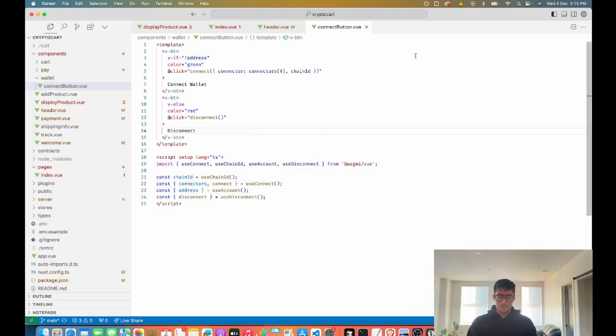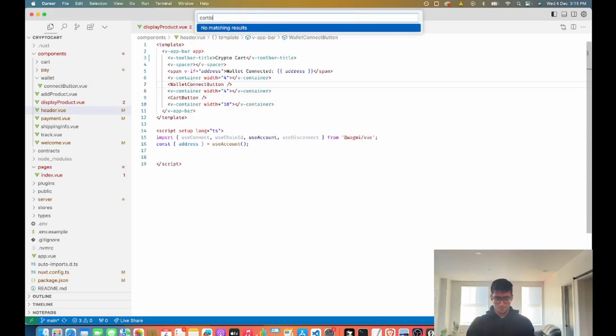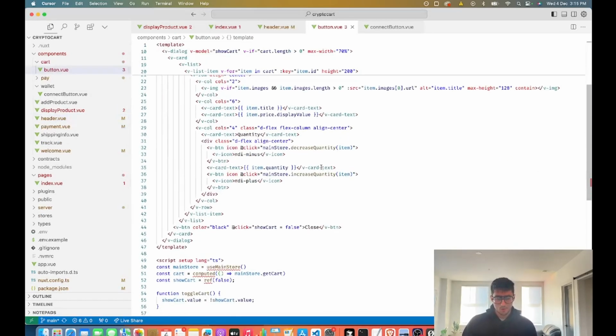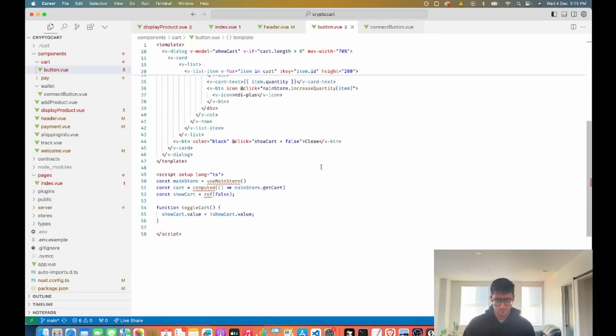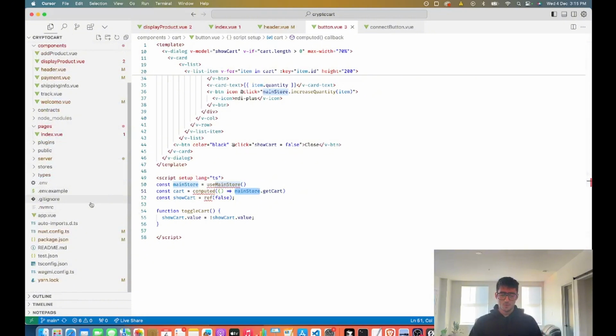So this is the little connect component that we have. And then aside from that, we have our cart button, which is a little bit more complex because we are using some logic in here. We're connected to our main store. Now, the main store is using something called Pinia. It is this sort of lightweight global state management for Vue. If you're familiar with React, it's kind of like Redux, but it's super lightweight.